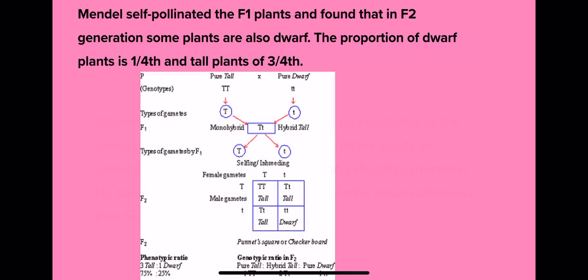Now children, here is the cross which was performed by Mendel. You are seeing here that pure tall is represented by TT, right? Allele means the different forms of a gene. So pure tall is TT and pure dwarf is always represented by small tt.